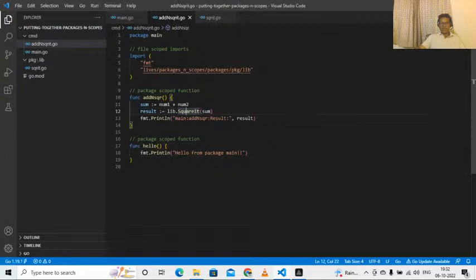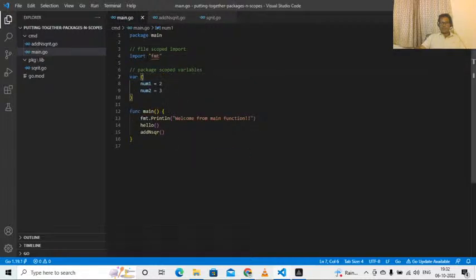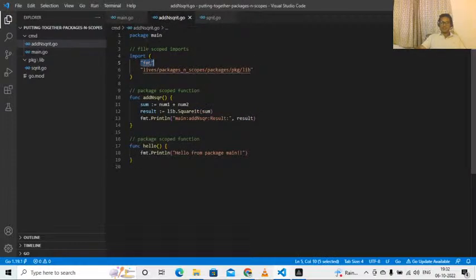I'm using fmt.Println here as well. But if you observe the import statements here, it is again importing fmt. Although it has already imported fmt in main.go, which is in the same package, it is again importing fmt here. What does that mean?